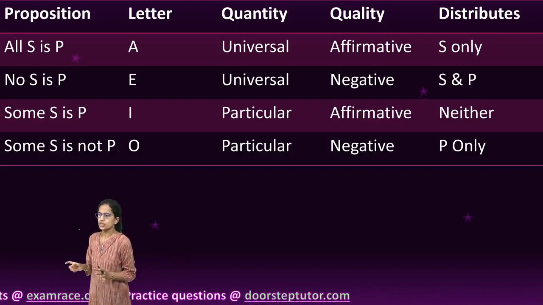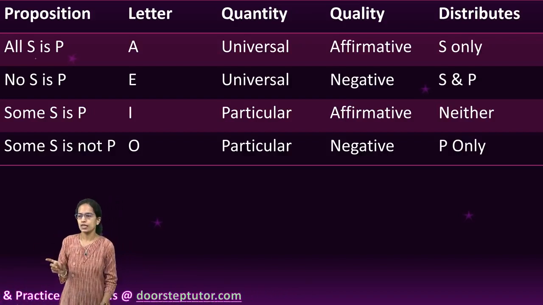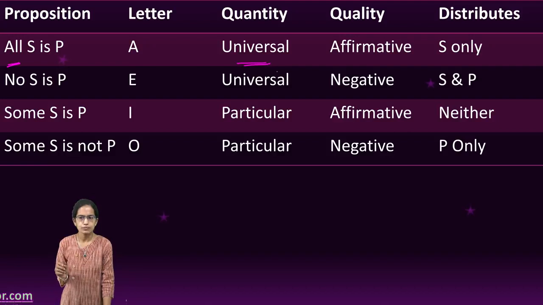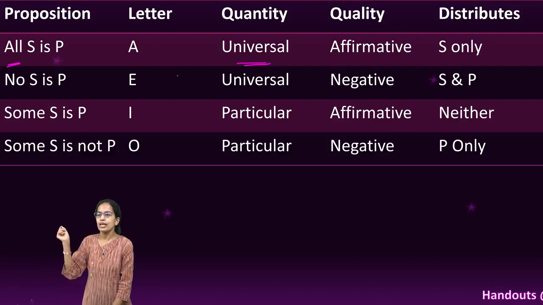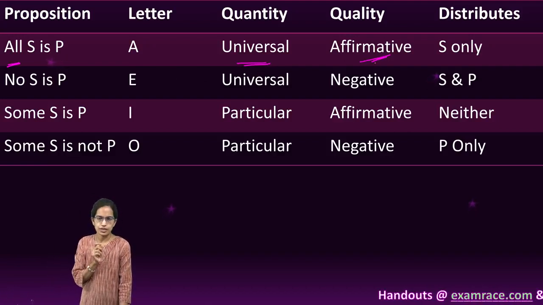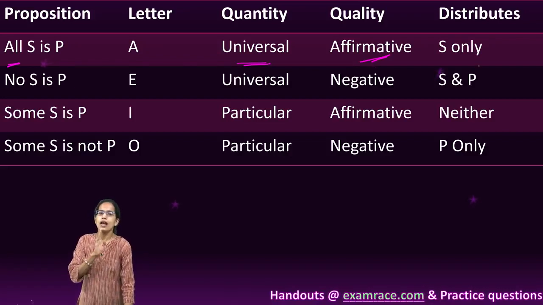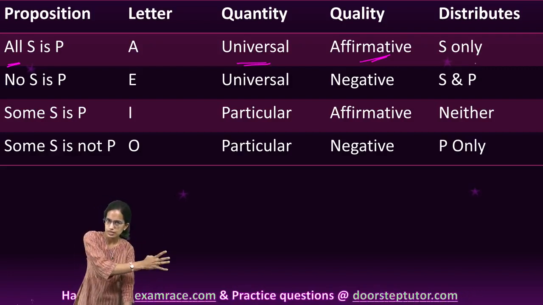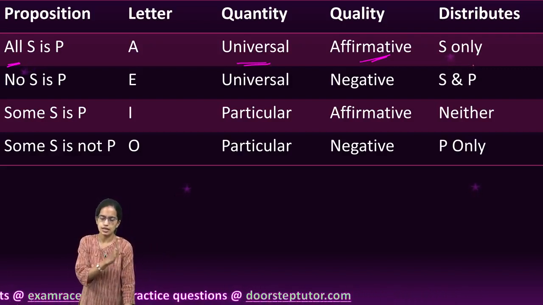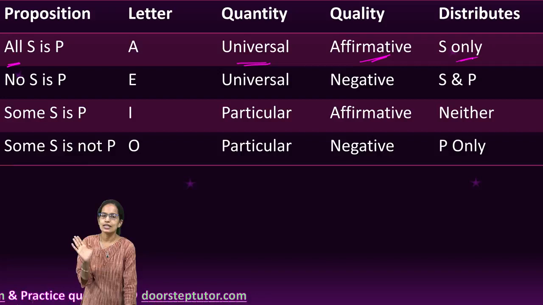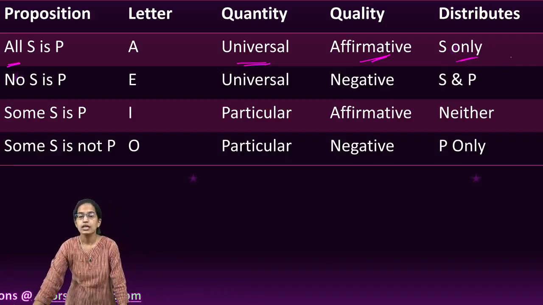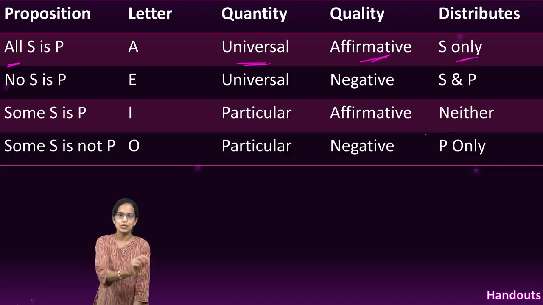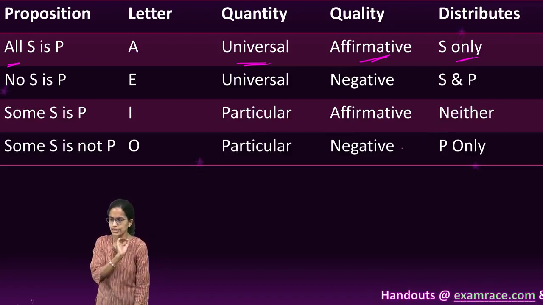So the proposition when I say all S is P is talking about all, and it is universal in nature. So the quantity is universal. It is positive, so it is affirmative, so the quality is affirmative. And distribution, distributed and undistributed terms, we have covered separately in another class. But the idea is that here only the subject would be distributed. Now we would understand how to remember this distribution quickly through the square of opposition diagram that we do.